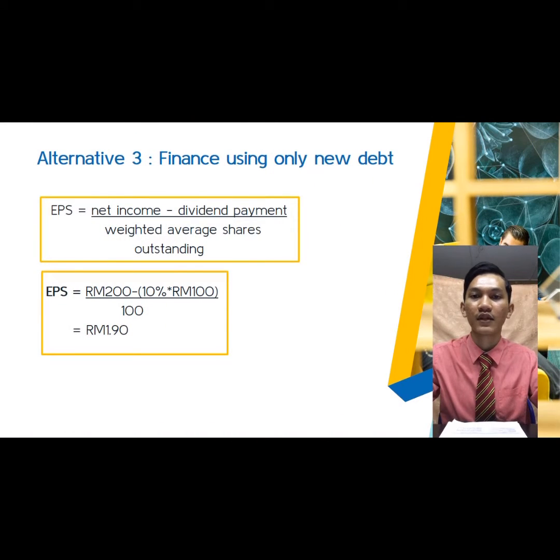For alternative 3, to calculate earning per share, which is finance using only new debt, is RM200 million expected earning less dividend payment 10% multiplied by RM100 million debt, divided by the current 100 million shares, equal to RM1.90 earning per share. For alternative 3, there are no new shares because all the new capital was financed using only new debt.